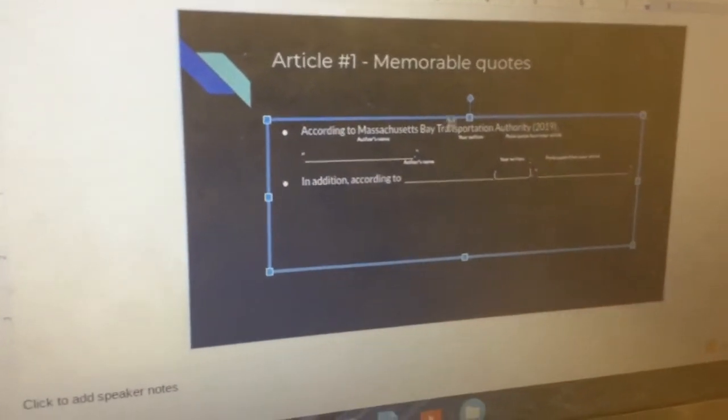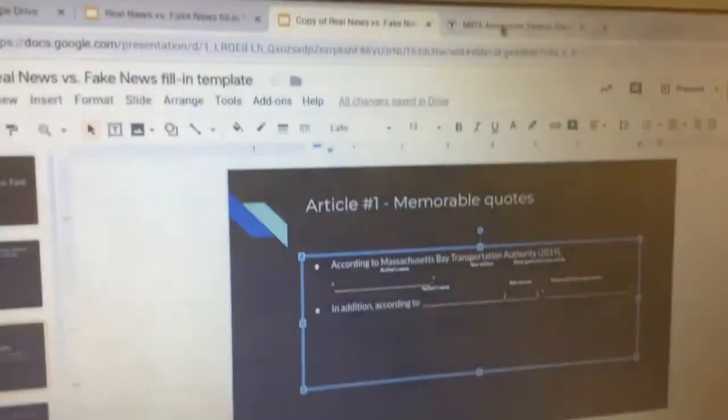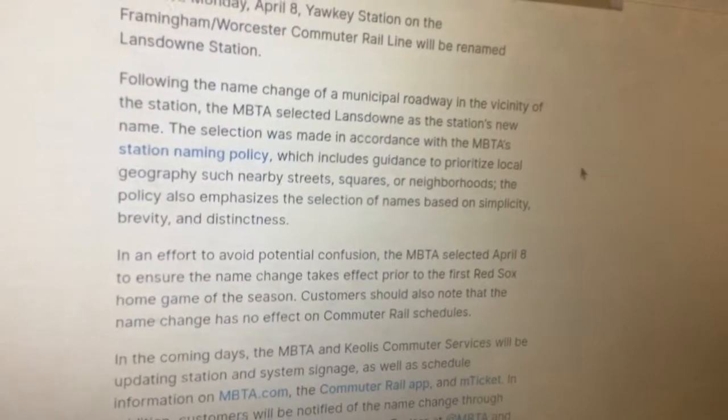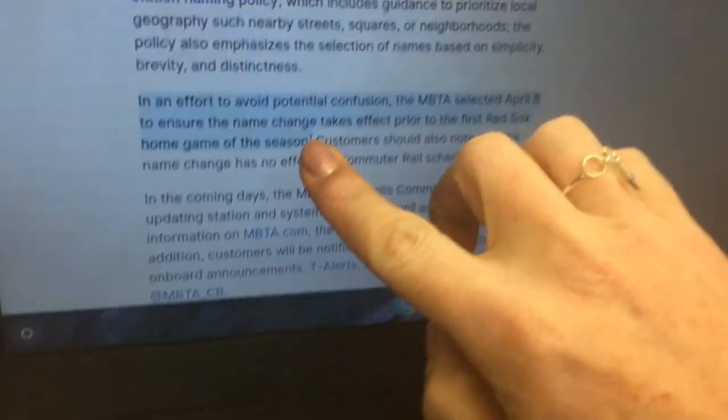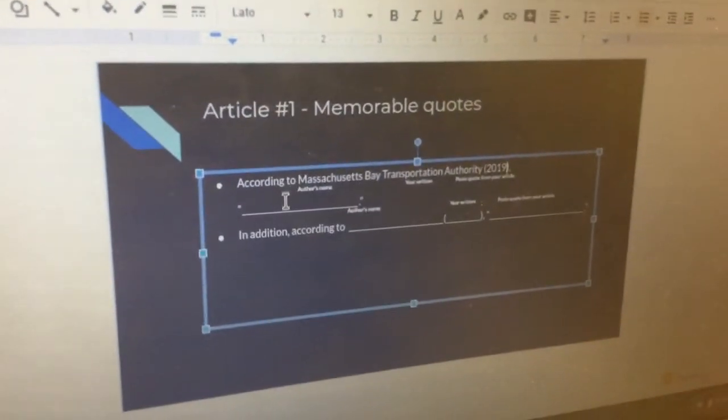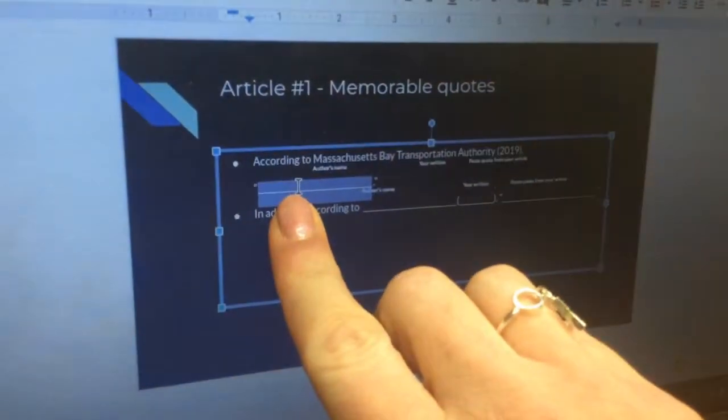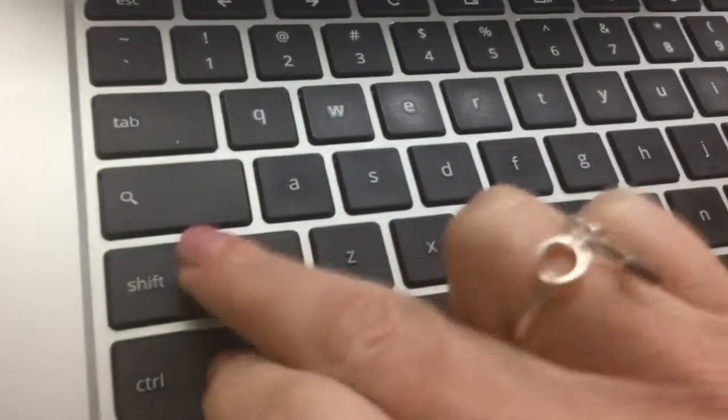And then from here, what you're going to do is copy and paste a quote from the article. So you're going to click back onto the article, and I'm going to copy this sentence. You just highlight a sentence and then hit Control-C on your keyboard to copy it. Click back over to the copy of Real News versus Fake News. Double click in between the quotation marks and then hit Control-Shift-V on your keyboard.